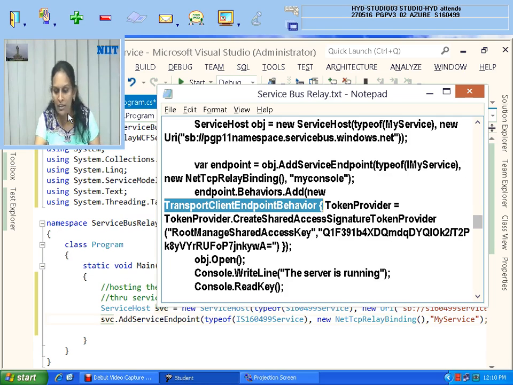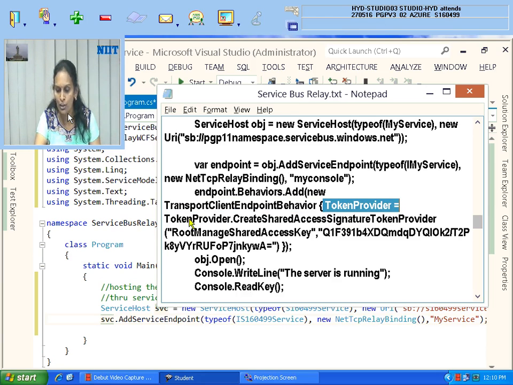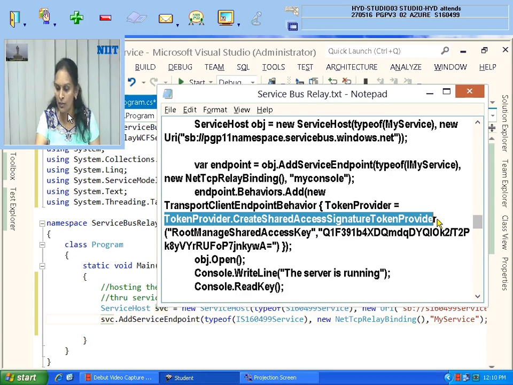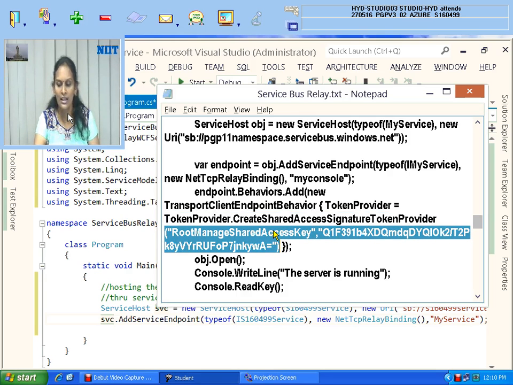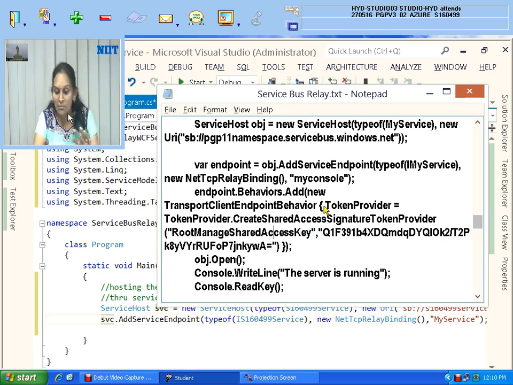Transport client endpoint behavior. What is that behavior? There I am telling that TokenProvider is equal to TokenProvider.CreateSharedAccessSignatureTokenProvider. In the brackets I am writing both details: the first argument is your key name, the second argument is the value. These many class names you must remember.